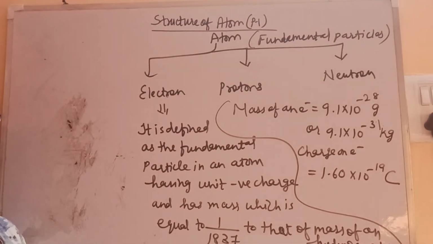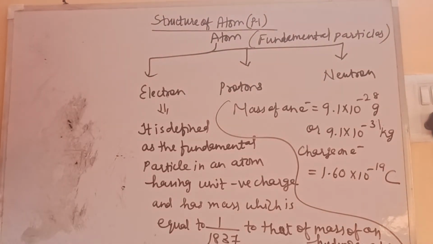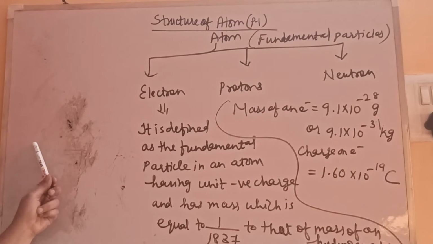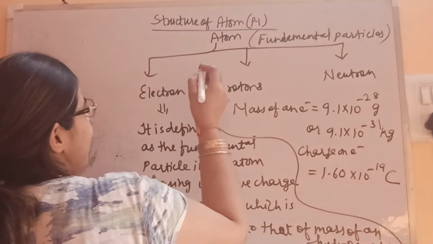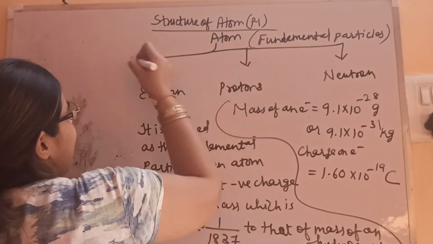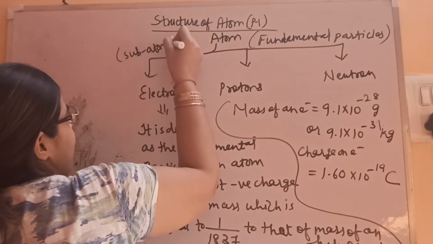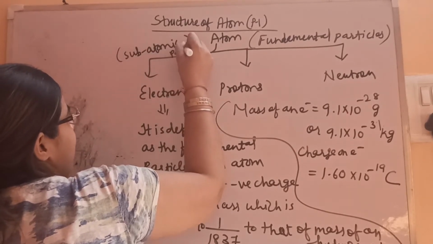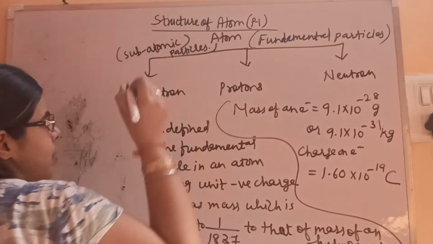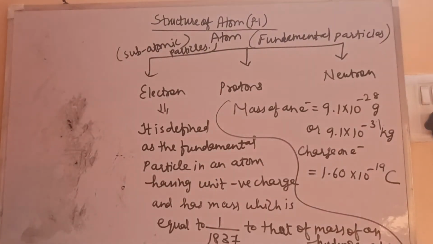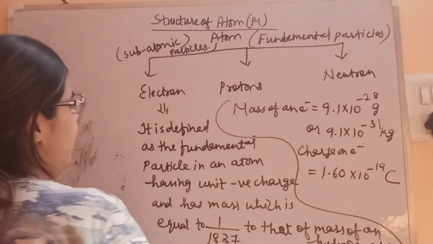We know that charge is measured in coulombs, so this is the charge on one electron. This is about the electron, and all these are also known as subatomic particles of the atom. Now let's see what is proton. What are protons?